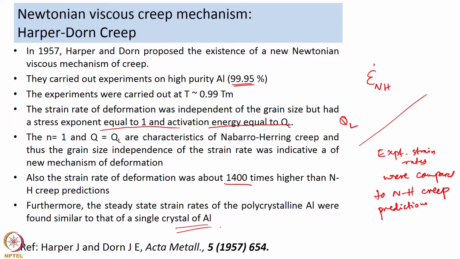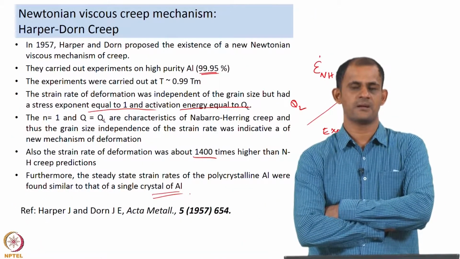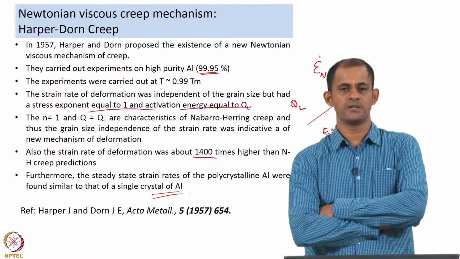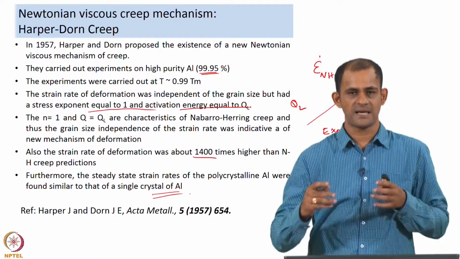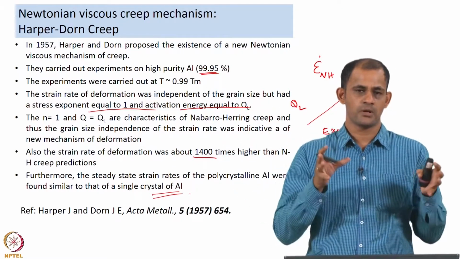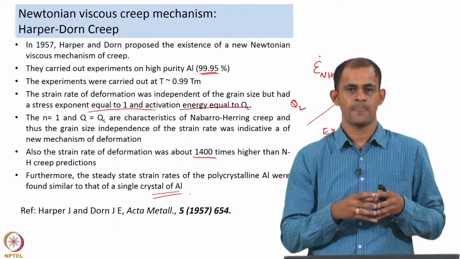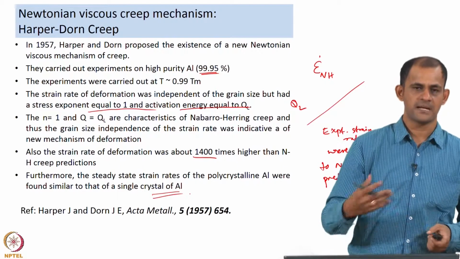The significance is that if it was a grain boundary controlled deformation process like in Nabarro-Herring or Coble creep, you need the grain boundaries to participate in the deformation process. It is because when you apply the stress, the grain boundaries are either going to have an excess of vacancies or a reduction in vacancy concentration, and that vacancy concentration gradient actually drives the mechanism forward.